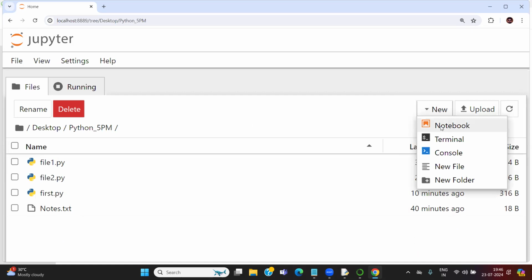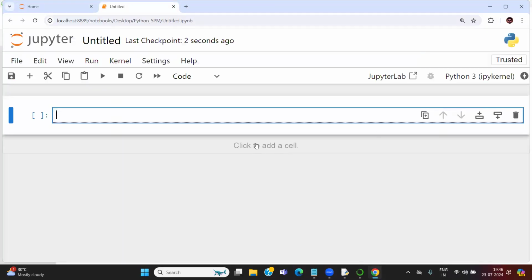Jupyter basically does not have files. Jupyter actually has notebooks. Let me create a notebook here. This is my notebook, an empty notebook. Rough notebook. Like in childhood, in our class we had rough notes, where you do something, just do something.